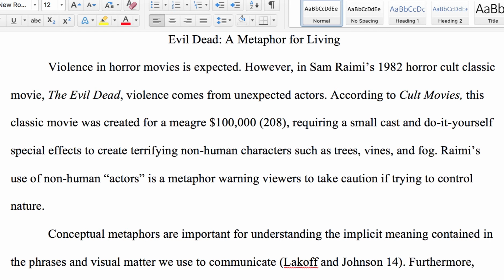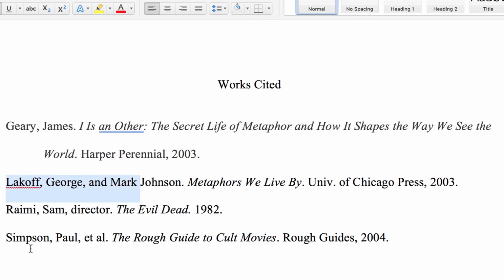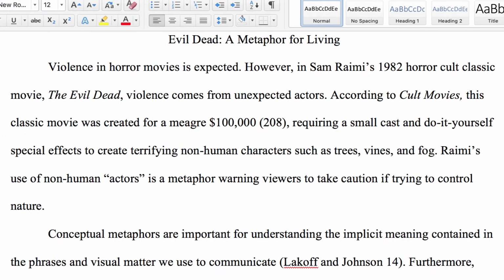Okay, so I have just said that metaphors shape the way that we see the world. Now, that is kind of a basic claim, but it is a claim that I learned from two different books. I learned it from Lakoff and Johnson, and I learned it from James Geary. So I'm going to attribute them as well. Let's say I'm going to put Geary first, Geary, and I found that on page 18.